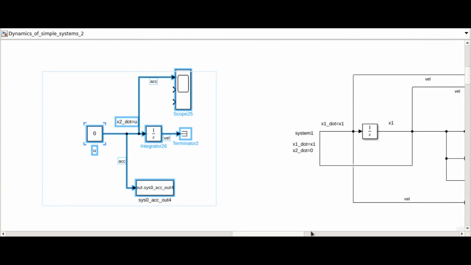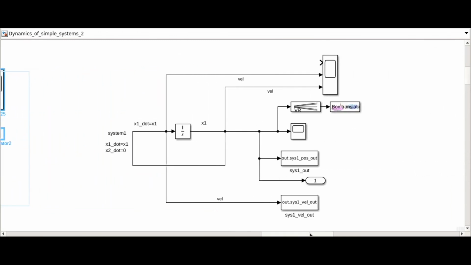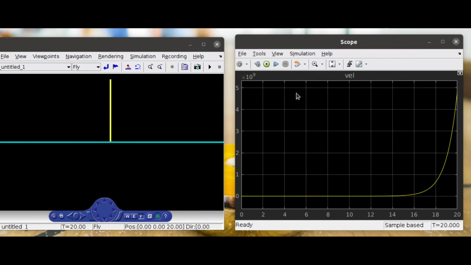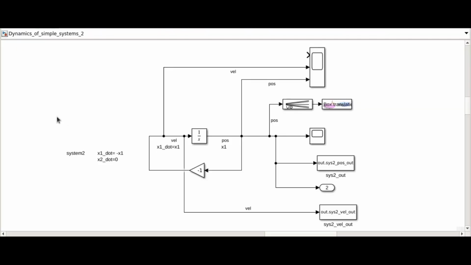So as you can see, the position information is directly fed back to the velocity. We can see in the scope and the virtual reality world that there is no effect of force or initial velocity on this system. When we simulate this system, we can see that the body is flying away from the origin, and the graph for the position is also as we have predicted from the solution of the differential equation.